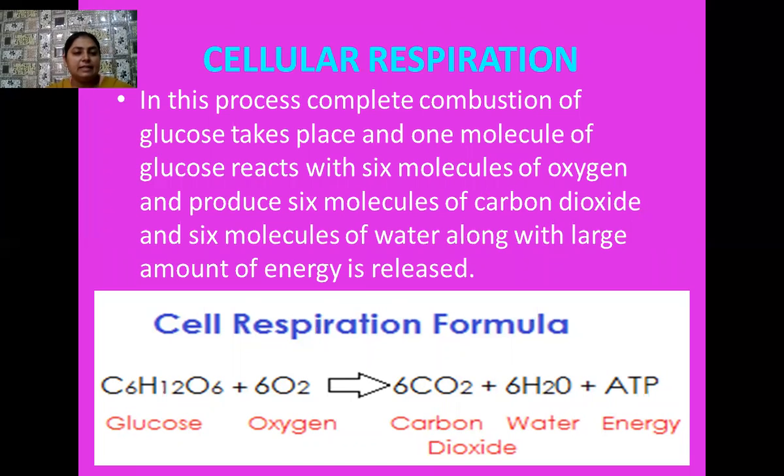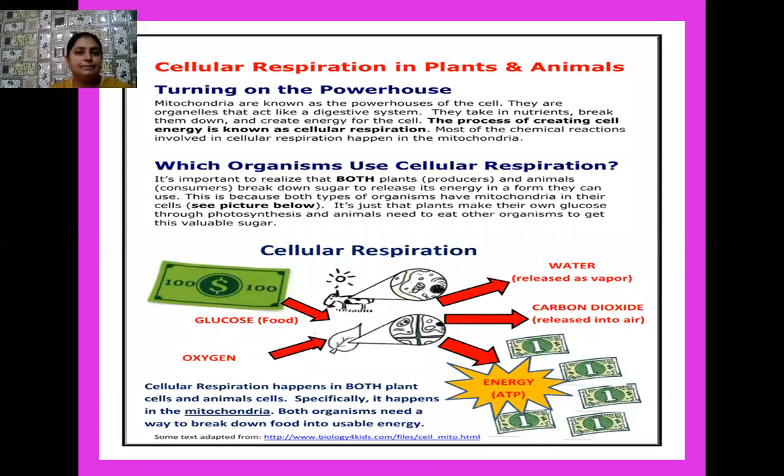As a result, 6 molecules of carbon dioxide, 6 molecules of water, and a large amount of ATP are synthesized. So we have the formula C6H12O6, that is glucose, in the presence of 6 molecules of oxygen, gives 6 molecules of carbon dioxide plus 6 molecules of water plus ATP, that is the energy-rich molecules.